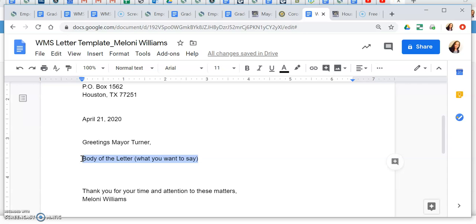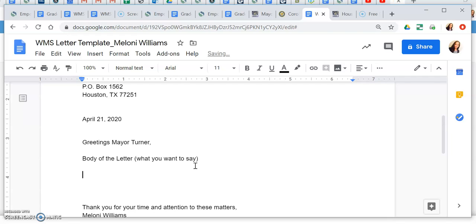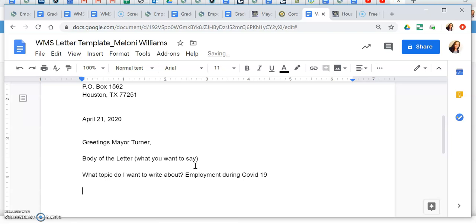Now this is the part where I have to actually write my letter, okay? So I'm gonna help myself kind of organize what I wanna say by writing down the points I know I wanna cover. I'm gonna delete them later, but they'll be here so I can write my letter in an organized manner. So the first thing I'm going to do is I'm gonna identify what topic do I want to write about. Okay. And I said I'm going to write about employment during COVID-19, okay?